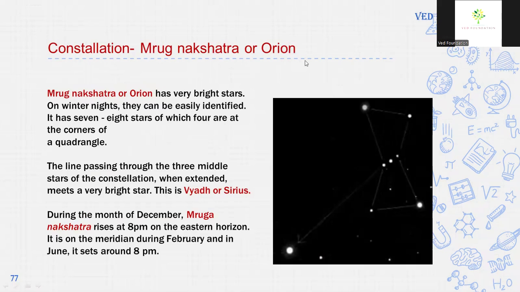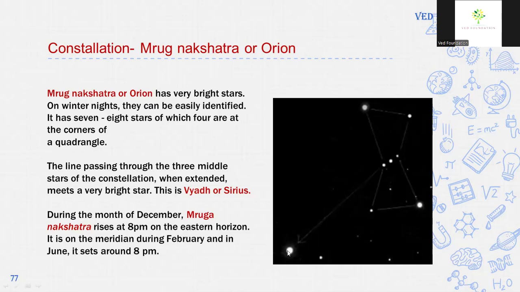Mruga Nakshatra, or Orion. These are constellations. The Mruga Nakshatra, or Orion, constellation has very bright stars on winter nights. They can be easily identified. It has 7 to 8 stars, of which 4 are at the corners and 3 are in the middle. The line passing through the 3 middle stars of the constellation, when extended, meets a very bright star called Ved, or Sirius. See, this line meets the Sirius, or Ved.